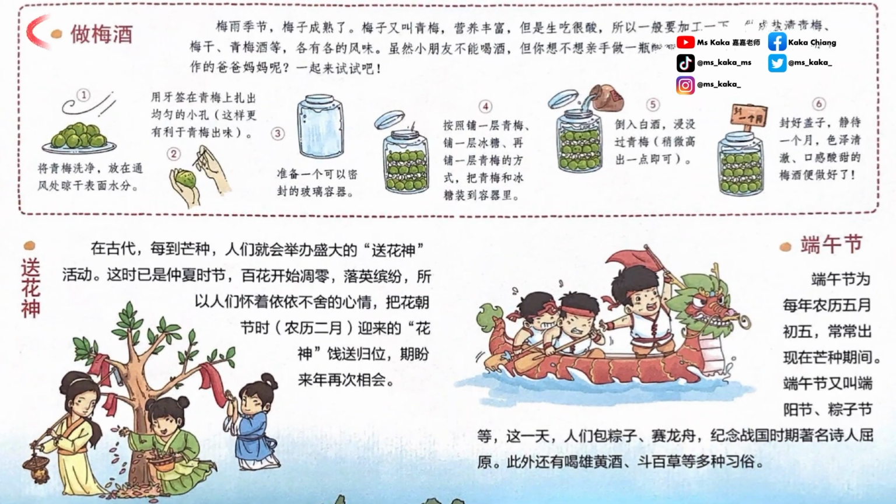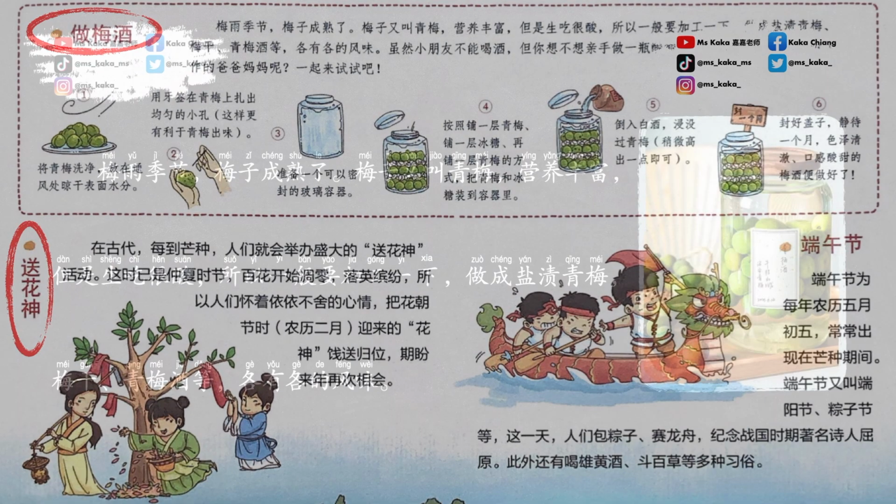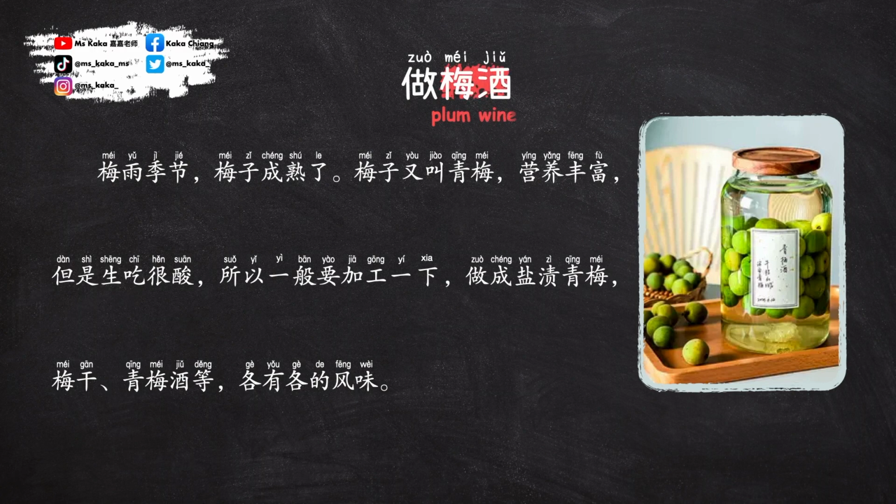做美酒 and 送花神. 做美酒, making plum wine. During the 梅雨 season, plums are ripe. 梅子, also known as 青梅, are nutritious but quite sour when eaten raw.